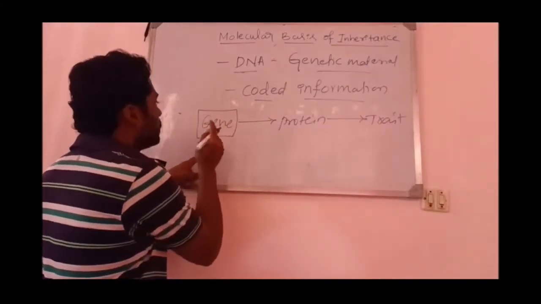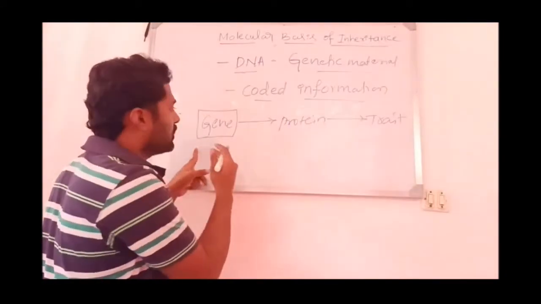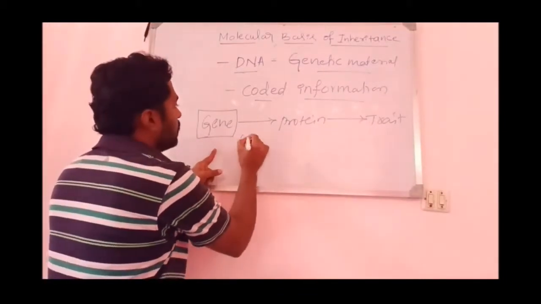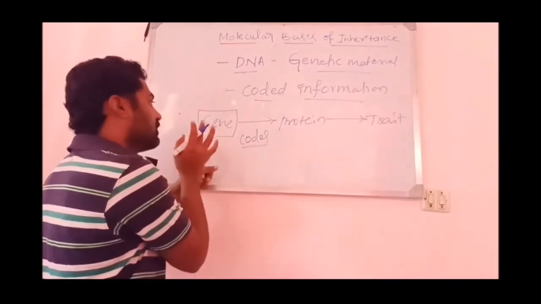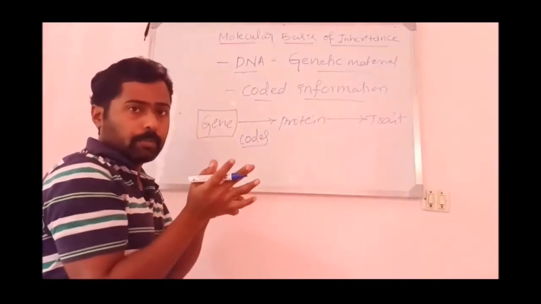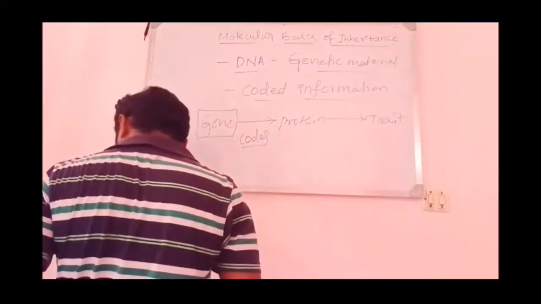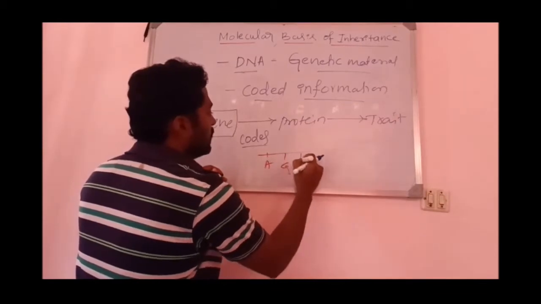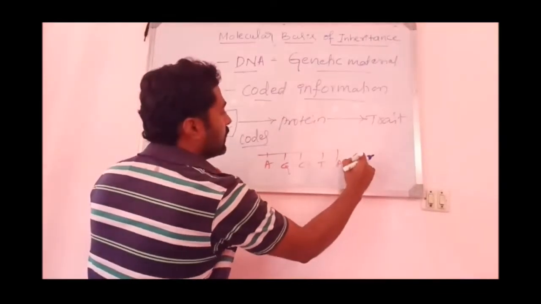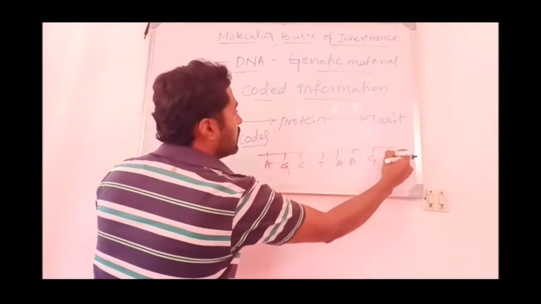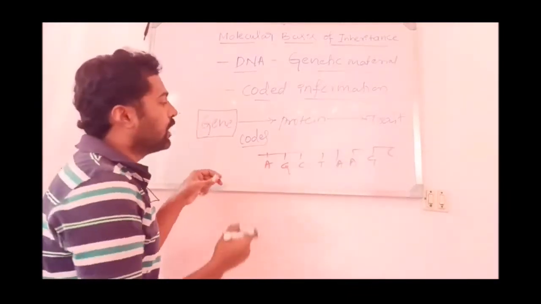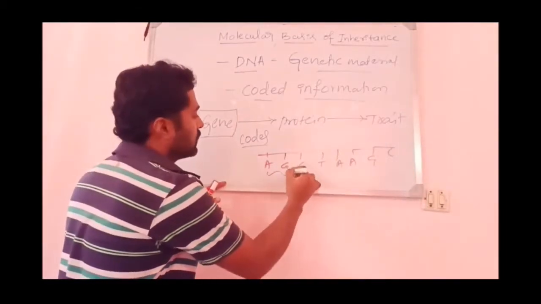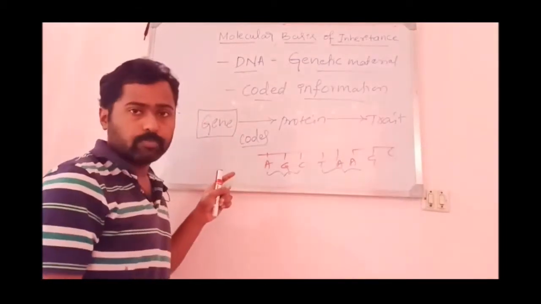You know that the gene is nothing but a segment of DNA. It consists of definite nucleotides, the monomers of DNA, and it codes for a protein. It means the information is found in the DNA in the form of nucleotides like A, G, C, T, in the form of codons, that is, in groups of 3.